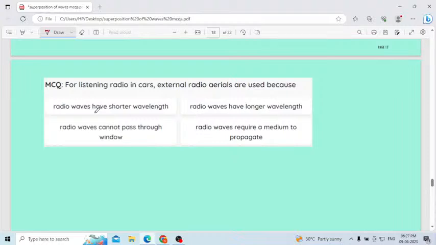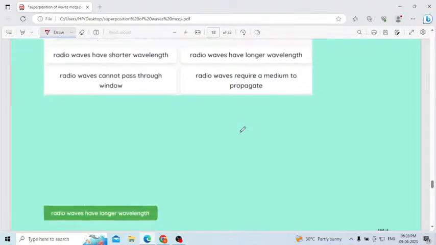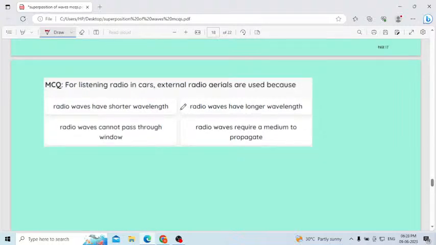Next interesting question, for listening to radio in cars, external radio aerials are used because: radio waves have shorter wavelength, radio waves cannot pass through windows, radio waves have longer wavelength, radio waves require a medium to propagate. What is the correct answer? Radio waves have longer wavelength. For listening to radio in a car, external aerials are used. Why do we have to use them? Because radio waves have longer wavelength.